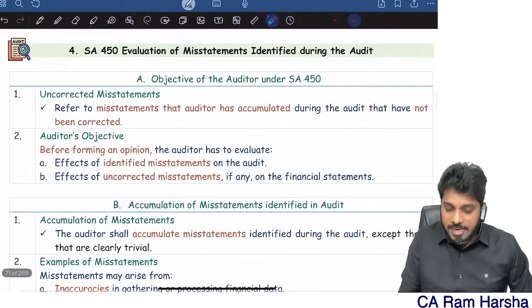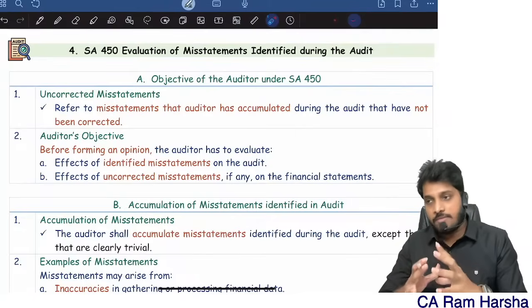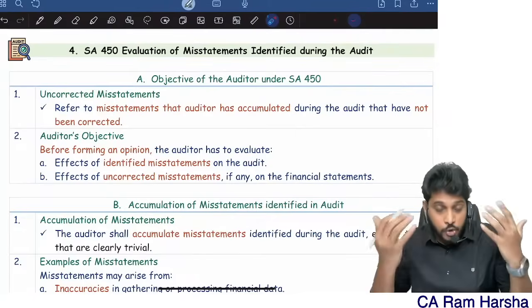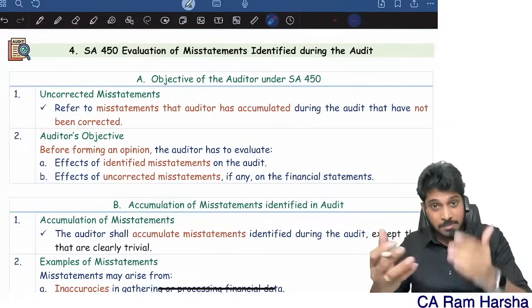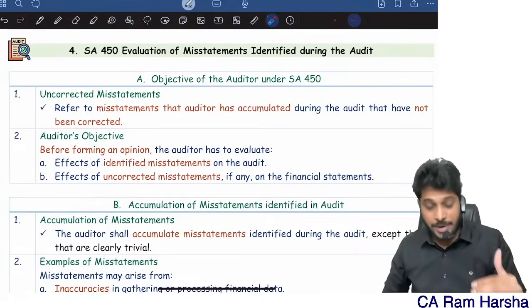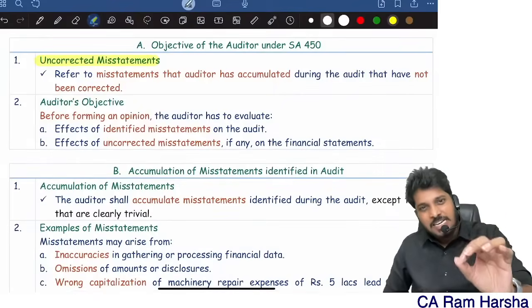450. What is the standard talking about? Evaluation of misstatements identified during the audit. When you're doing the audit, you definitely come across certain misstatements. You will be identifying some misstatements. So how to evaluate them? In this, we need to understand a term called uncorrected misstatements.